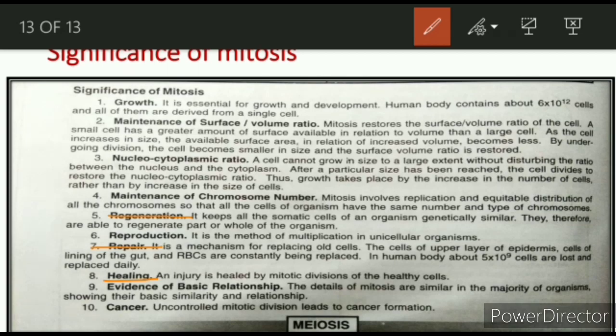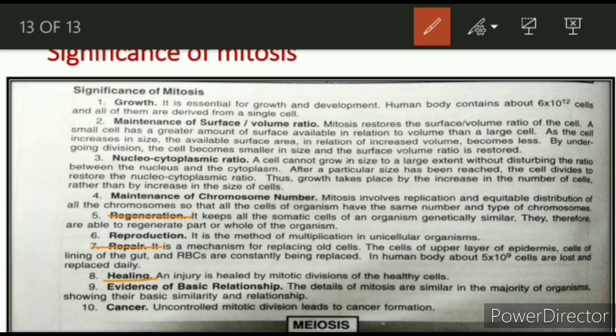Means when you fall down and it cuts, that cell basically undergoes mitosis. After some weeks you will see that new cells have grown in that place where the cut occurred. So that is basically the healing process occurring. What type of cell division is there? Mitosis. You can understand, it is a very important thing.